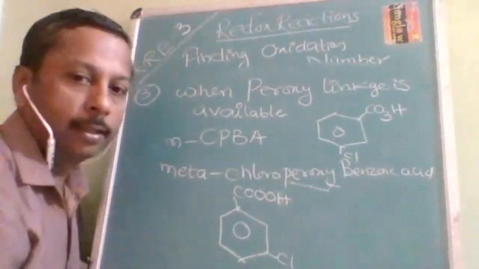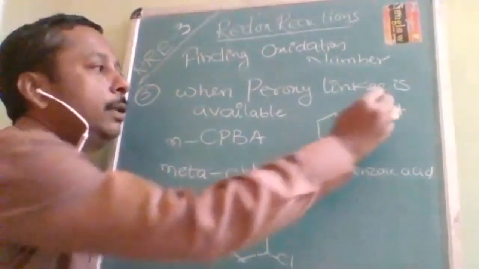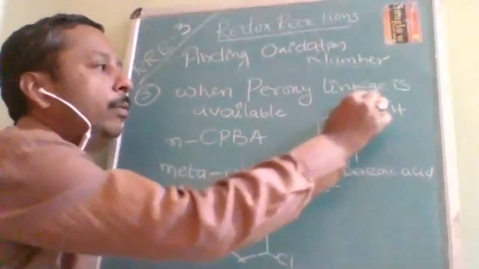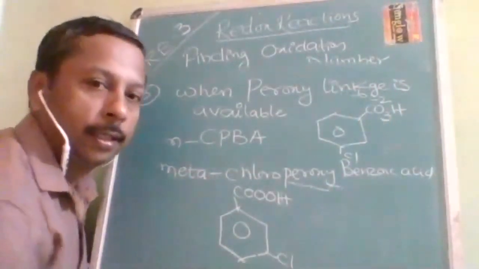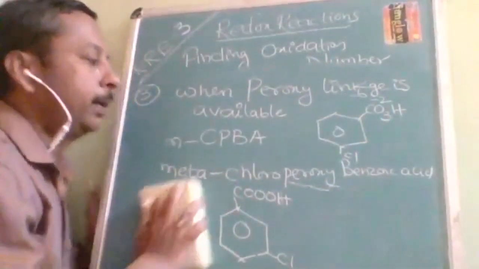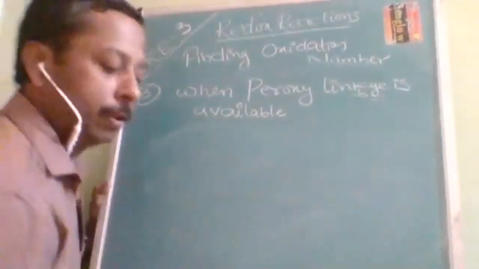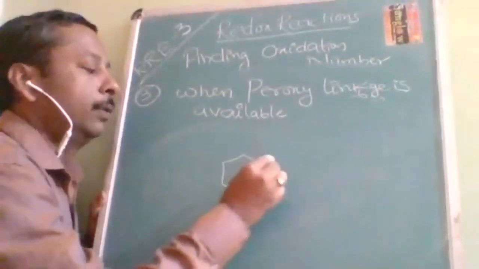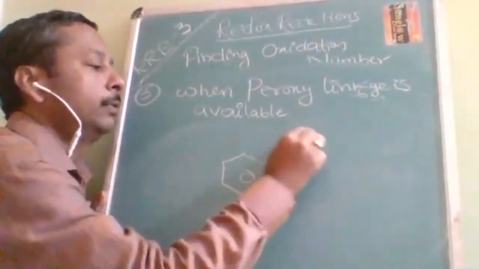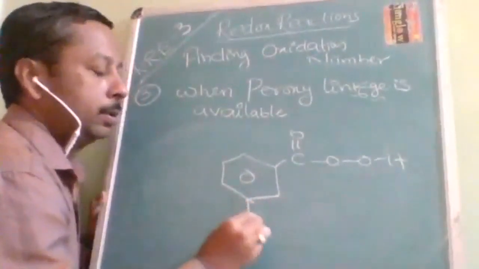Finding the oxidation number of this carbon. If you take it as 3 into -2, then it will be -6. But it is not like that. Here all three oxygens appear to be together. Then how to identify them? So I am giving you the detailed structure of CO3H. This is chloro.